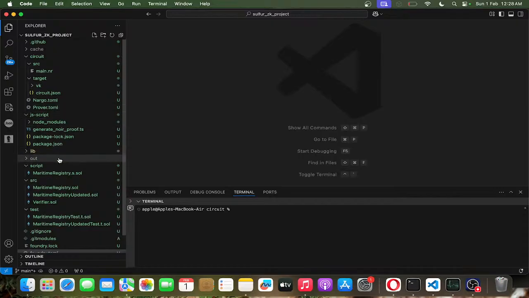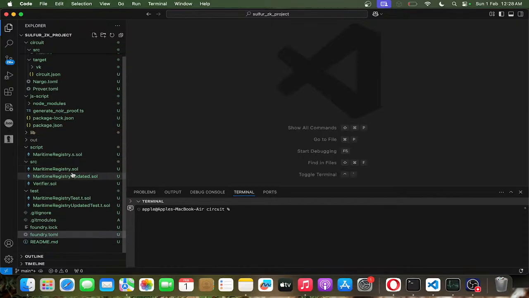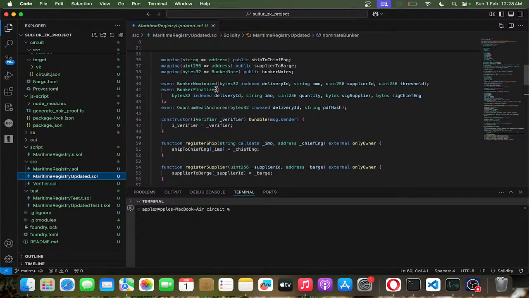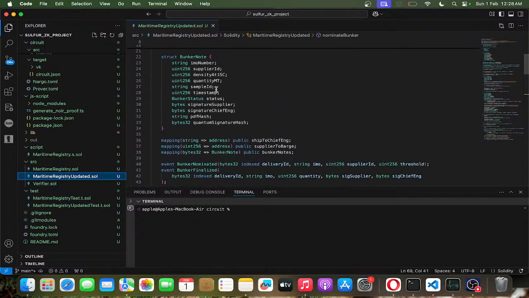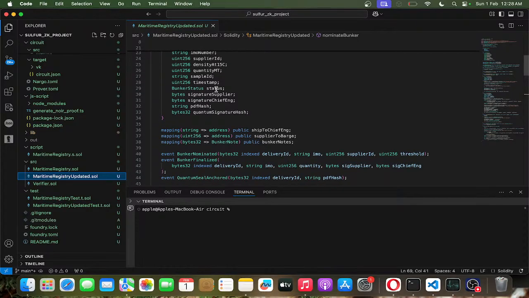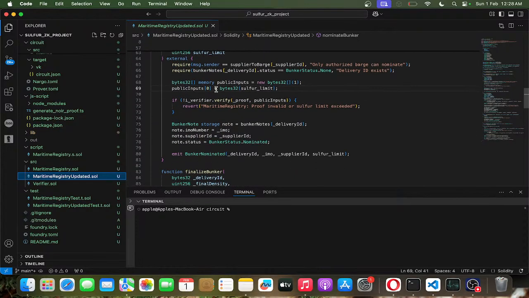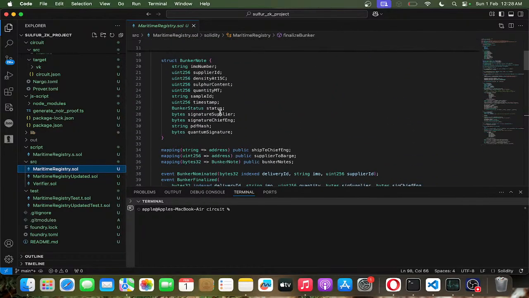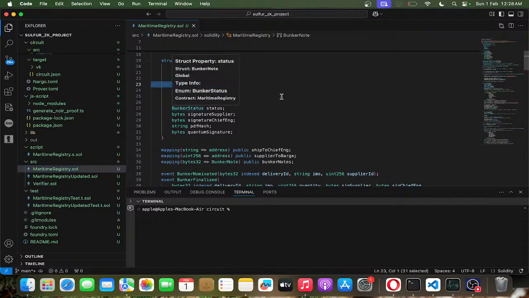Okay. So what I created is I have already created the contract. This contract is a multi-party contract which involves two parties. The one is the bunker node, and the other one is the chief engineer in the shipment. So this was my old contract. It does not have any zero knowledge. Here you can see the sulfur amount is publicly available. Anyone can look into the sulfur content.